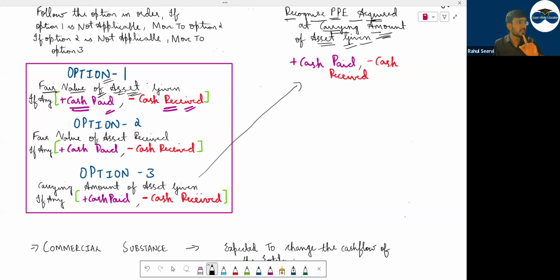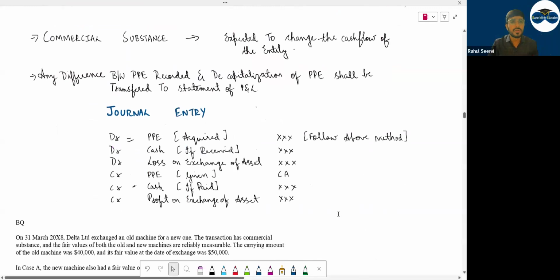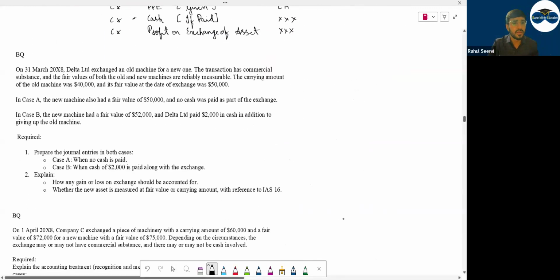ये भी clear है? Now we will do example, then I will give the logic behind this. Why are we adding, why are we recording this all, etc. Okay, first we will do an example so that you be more perfect with this. So do not look to the journal entry, we will come to this now.